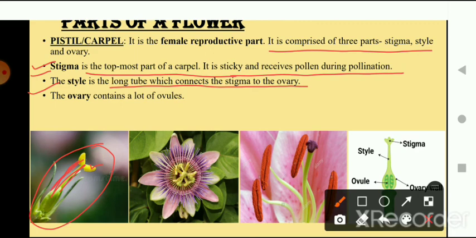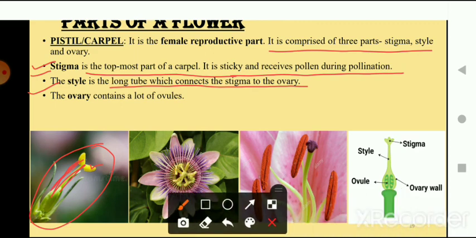This picture is more clear. Here you can see the topmost part is stigma, and this pipe-like structure, or long tube, which connects stigma to the ovary is style. And the third one is ovary. Ovary is this part of the flower which contains a lot of ovules.